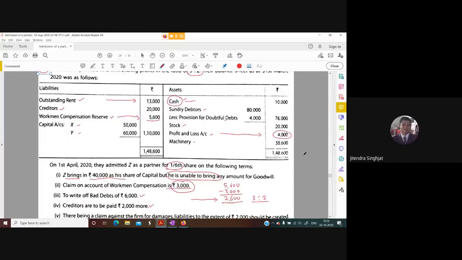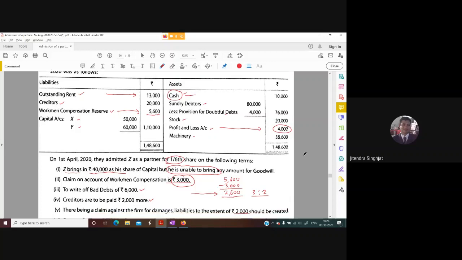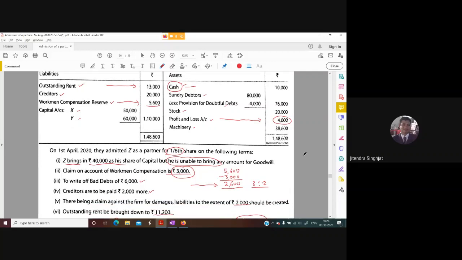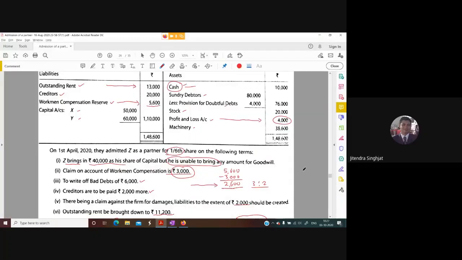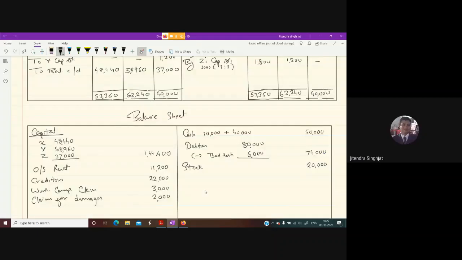Then stock. Is there any change in stock? There is no change in stock, so it will come 20,000. Stock 20,000. Then profit and loss distributed. Machinery: any change in machinery? No. 38,600.